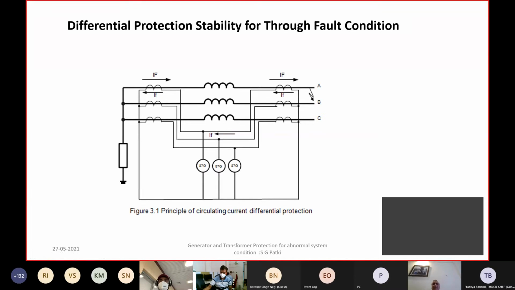So this is one of the reasons where CT performance matters. One of the design considerations always given is that these two CTs are ensured to be of identical type, and their magnetization characteristics are also identical, so that as far as possible the transient performance of the CT will also be identical.